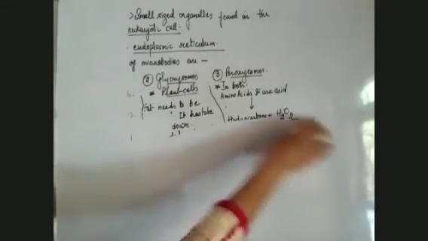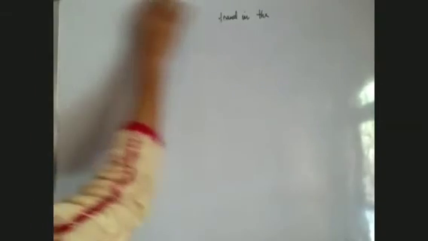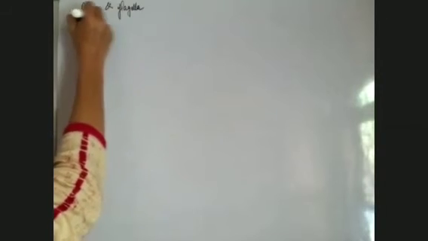And the next topic is cilia and flagella. What is the importance of cilia and flagella?